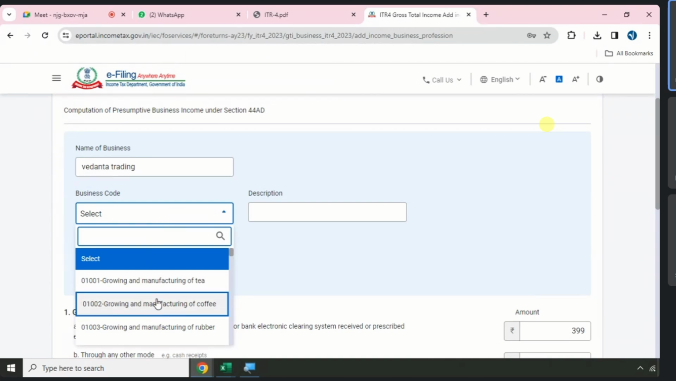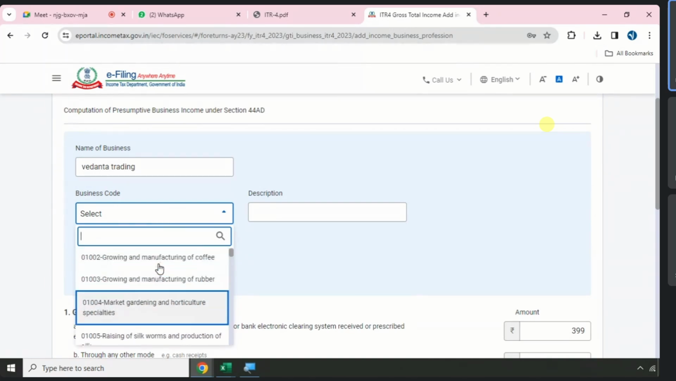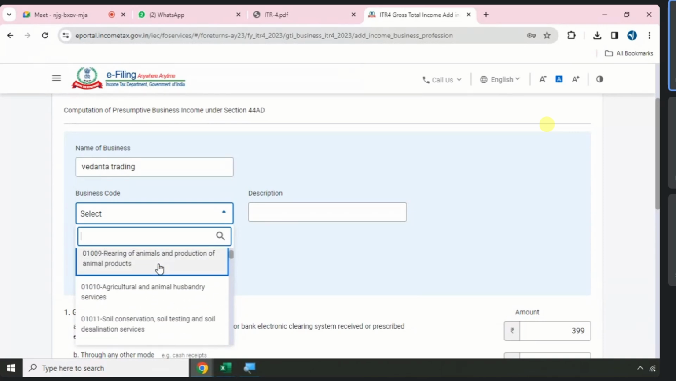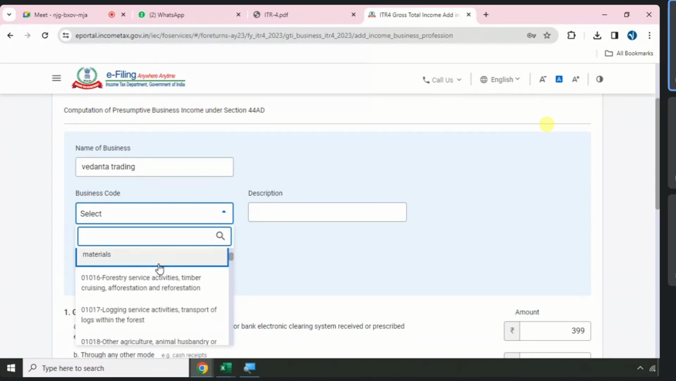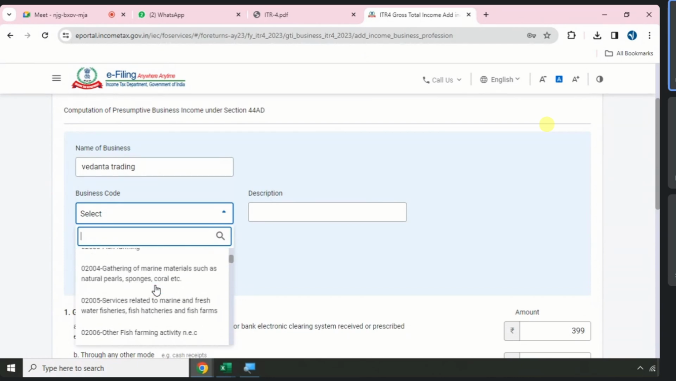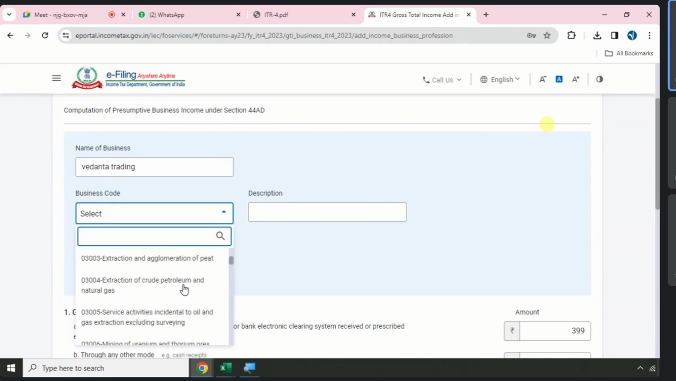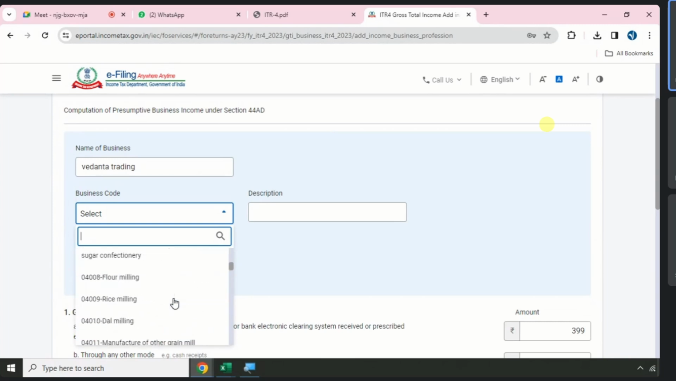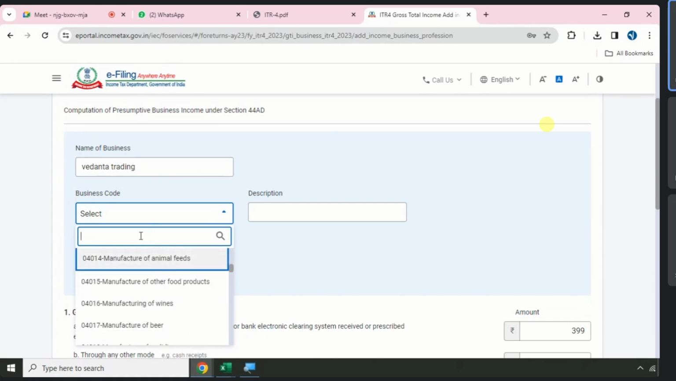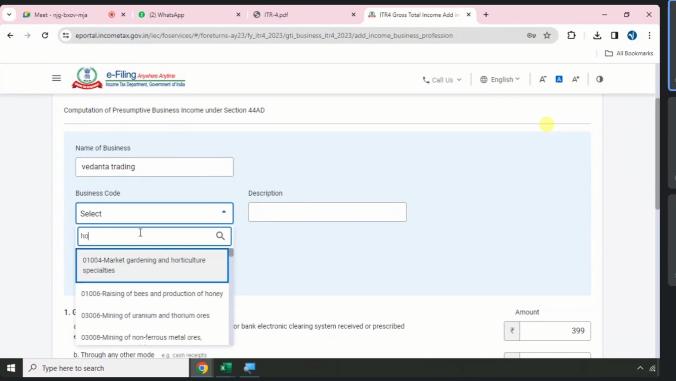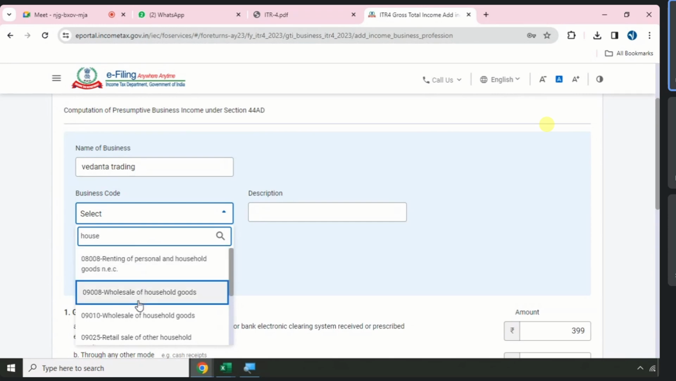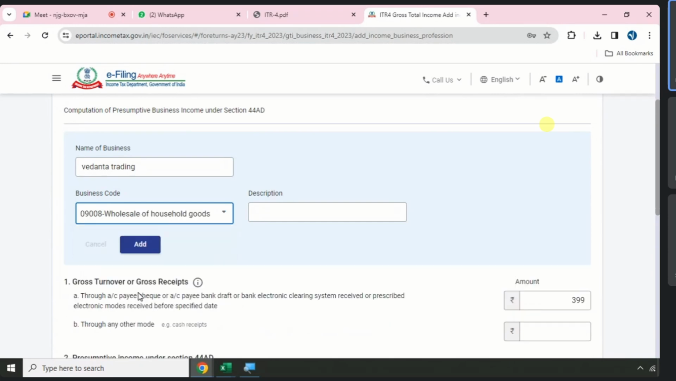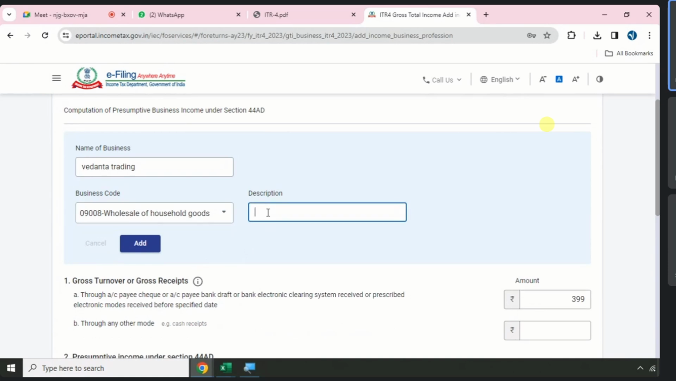There will be a lot of business codes available: marketing and horticulture, tea, coffee, rubber, husbandry services, operation, tendu leaves, transport system, fishing services, fish farming, mining, quarrying, mining of gemstones. There are cloth stores, all kinds of business codes, rice milling, everything, wholesale, retail. I need to search for the code. Let's say we are running household purchases and sales. So I am searching wholesale of household goods, and the description I can mention the same.